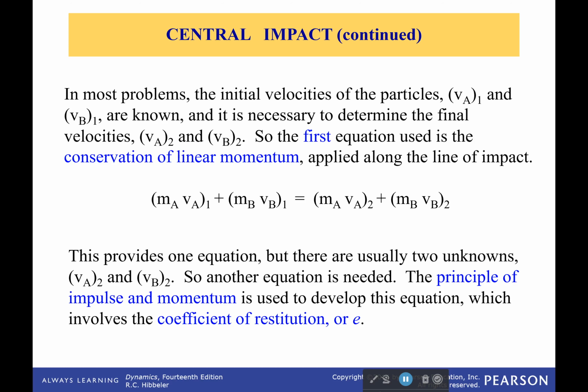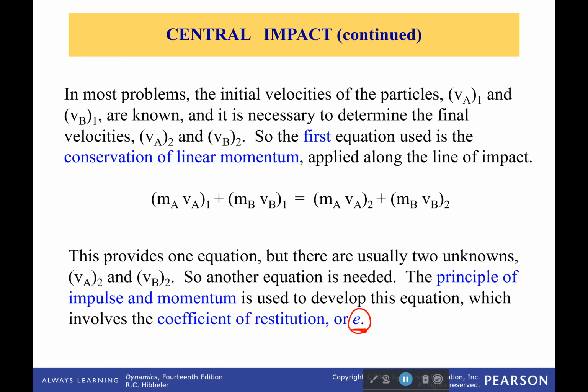Then we're going to have to determine that second unknown using our coefficient of restitution, which is marked with e. That's the measure of how much energy actually makes it into the balls after the impact, what fraction of the energy makes it there, because not all of it is going to make it.